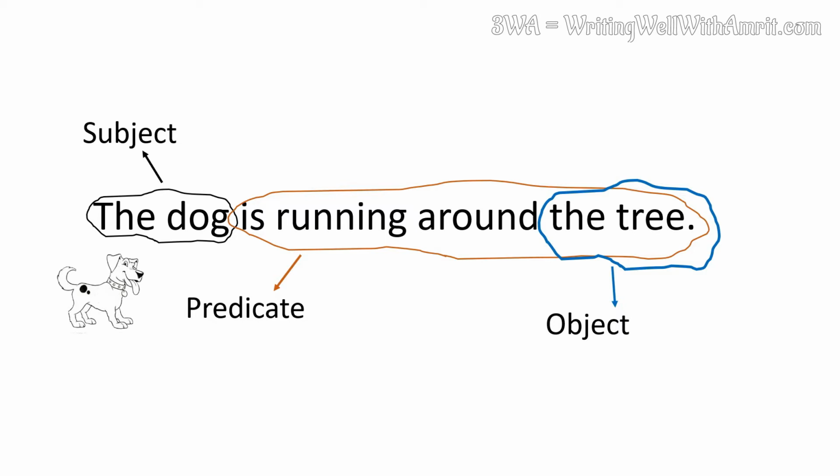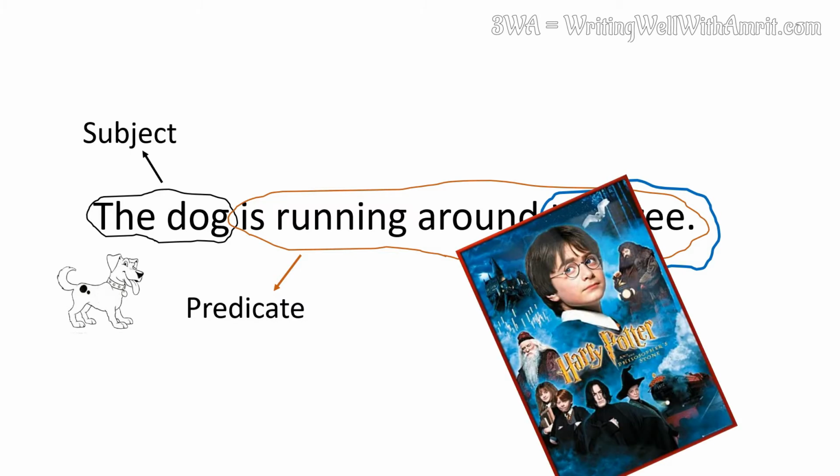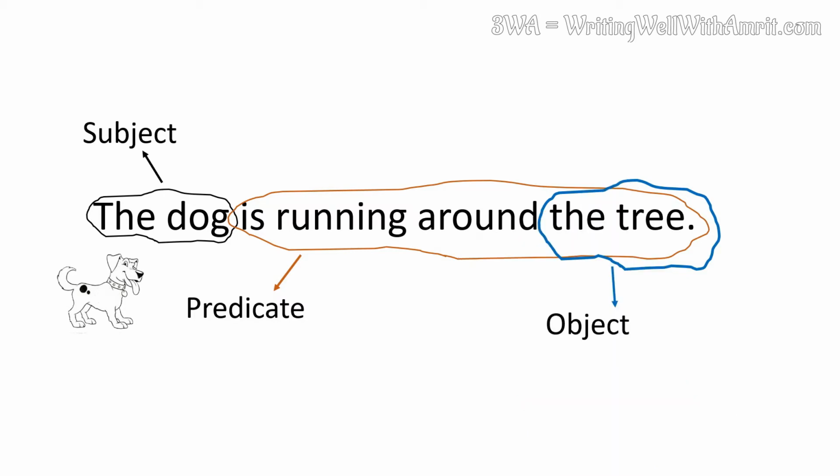A subject in grammar is like the topic. And what is a topic? A topic represents the central meaning of a message or writing. For example, if you have read the book or seen the movie Harry Potter and the Philosopher's Stone, you know that the book or the movie is about someone called Harry Potter who somehow gets involved with something called the Philosopher's Stone. Hence, the book or the movie is about Harry Potter and the Philosopher's Stone.